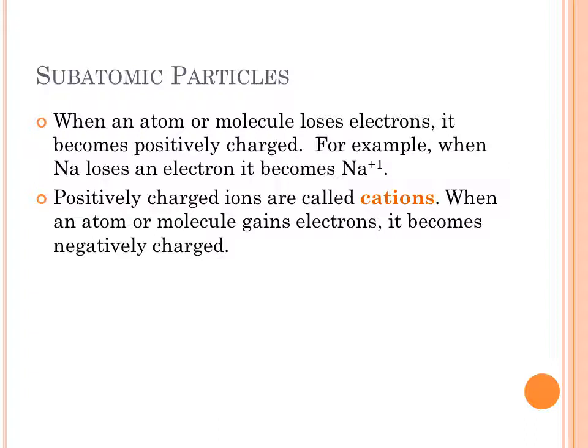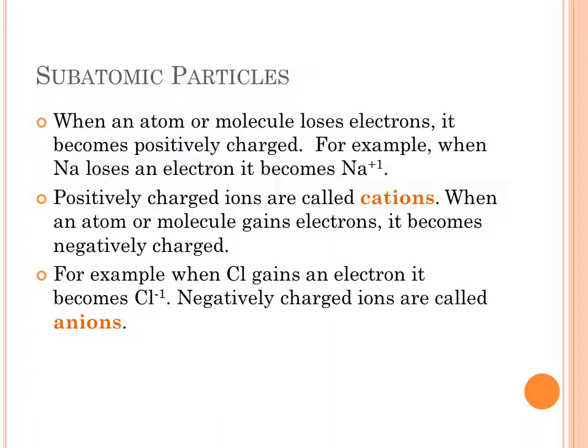When an atom or molecule gains electrons, it would become negatively charged though. For example, when chlorine gains an electron, it becomes chloride. And negatively charged ions are called anions.